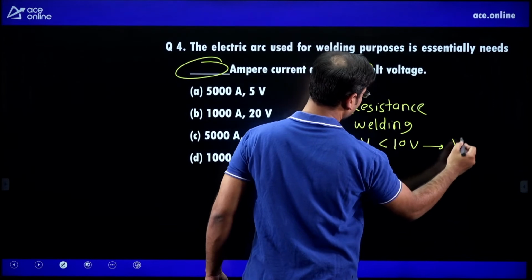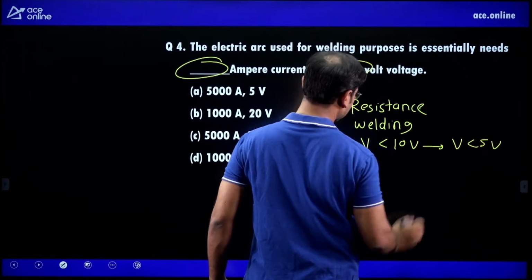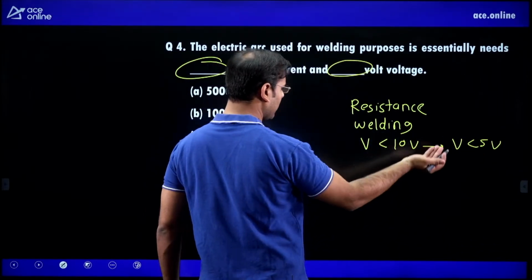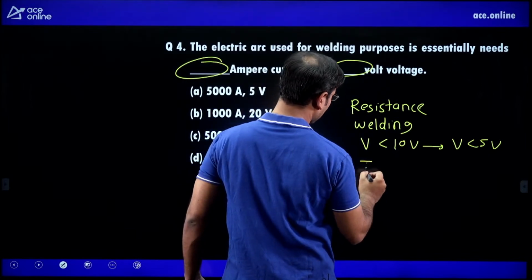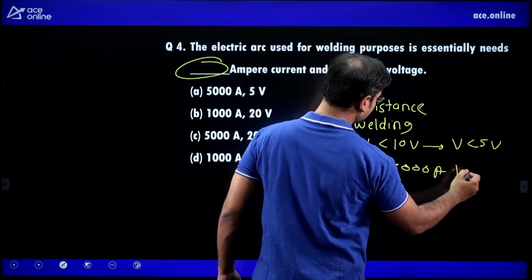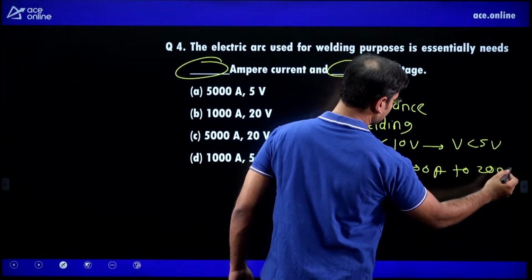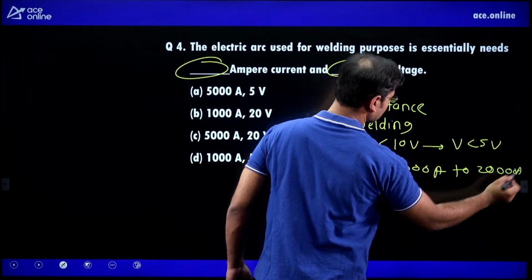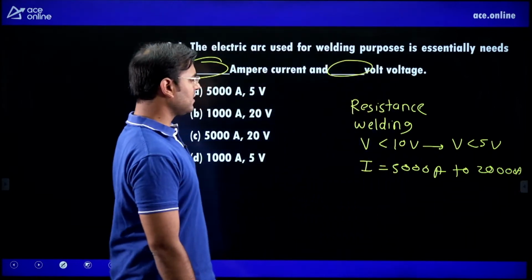Also we can say the voltage is less than 5 volt. No need to worry about the 5 or 10 number. And the current is around 5000 ampere to 20,000 ampere. Such a high current is required in resistance welding.